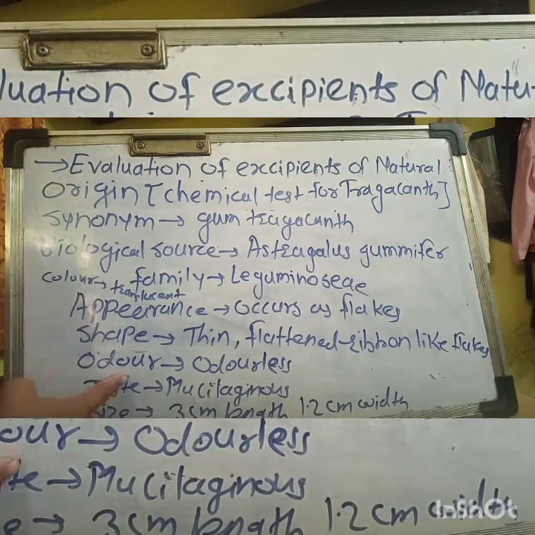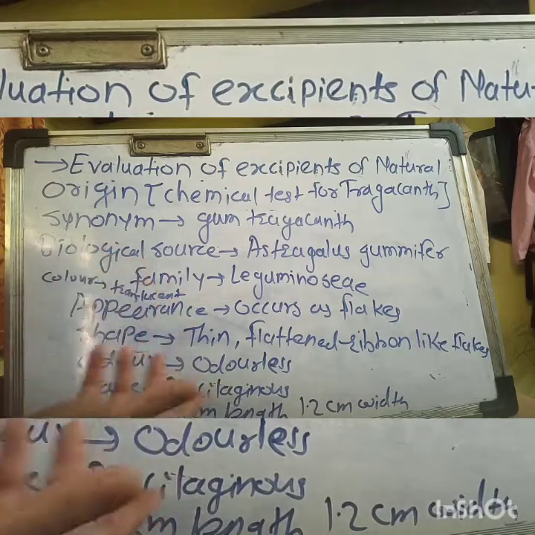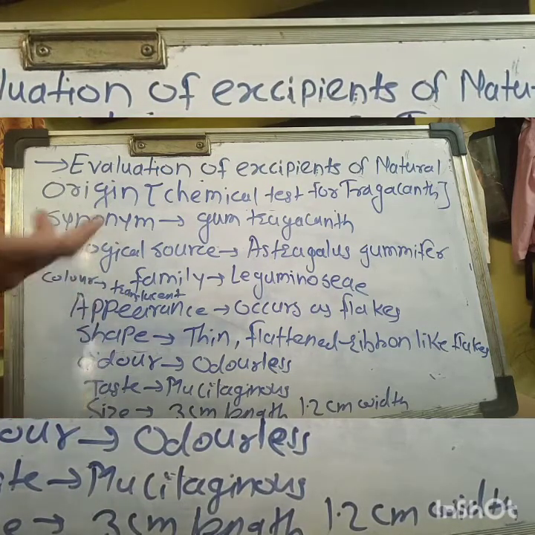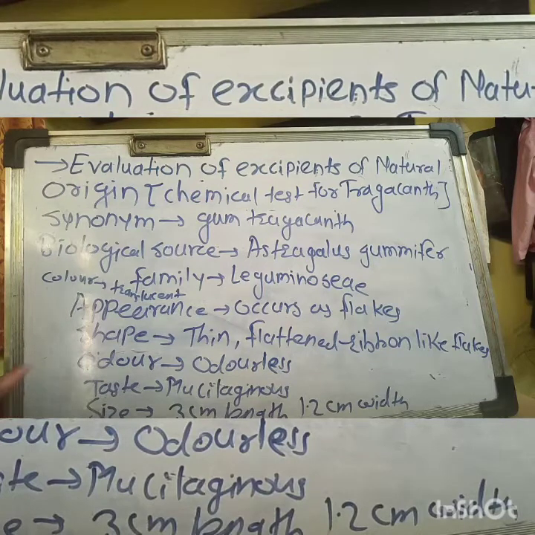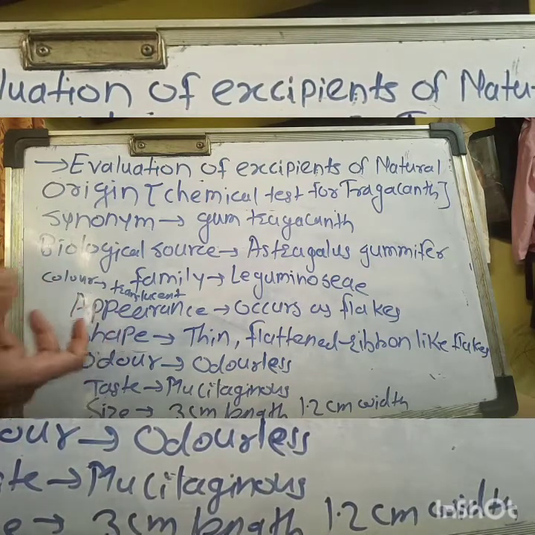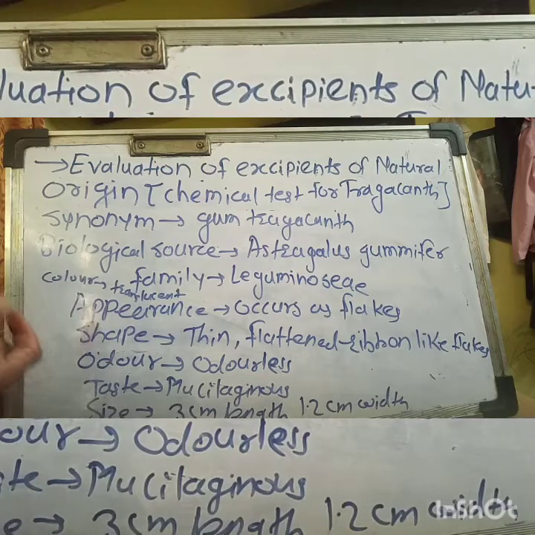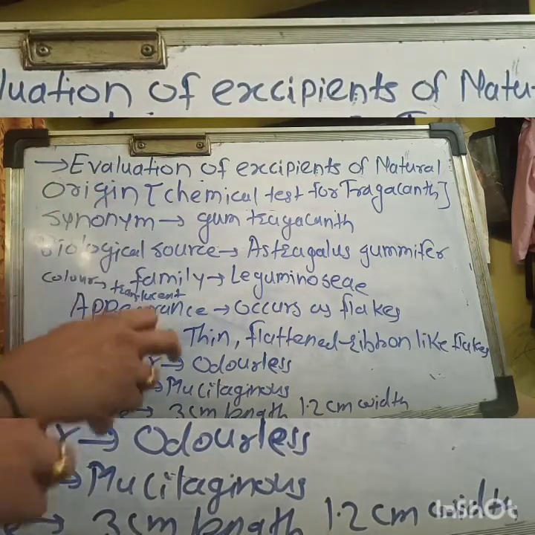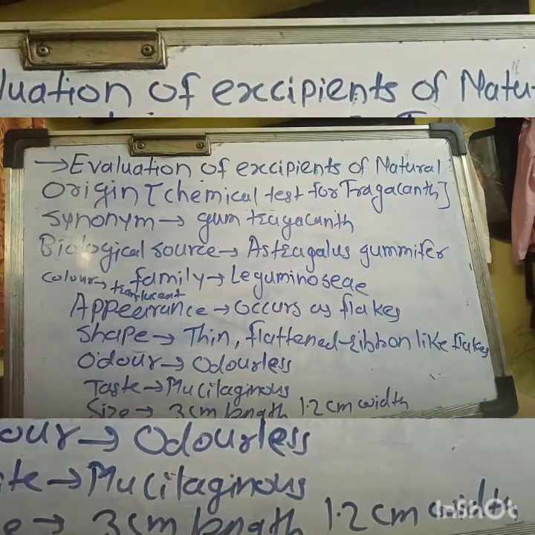Talking about its odor, it is odorless. Taste is mucilaginous. Regarding solubility, when you add water it swells and forms a gelatinous mass, and only a little portion dissolves. It is insoluble in alcohol, which is the speciality of tragacanth. Size is about 3 centimeters in length and 1.2 centimeters in width, and it has a short fracture.